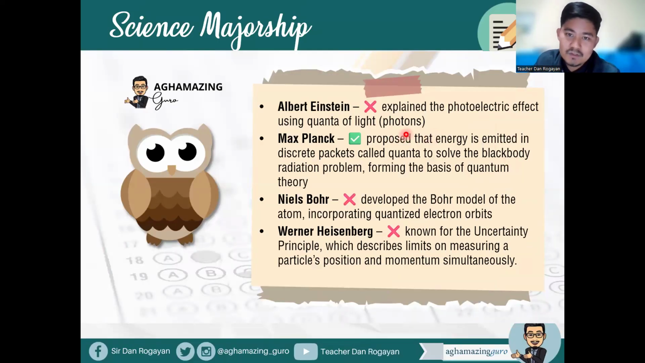or photons, but not introduce the concept because it's Max Planck who proposed that energy is emitted in discrete packets called quanta to solve the blackbody radiation problem, forming the basis of the quantum theory. While Niels Bohr developed the Bohr model of the atom, incorporating the quantized electron orbits, Werner Heisenberg is known for the uncertainty principle, which describes limits on measuring a particle's position and momentum simultaneously.